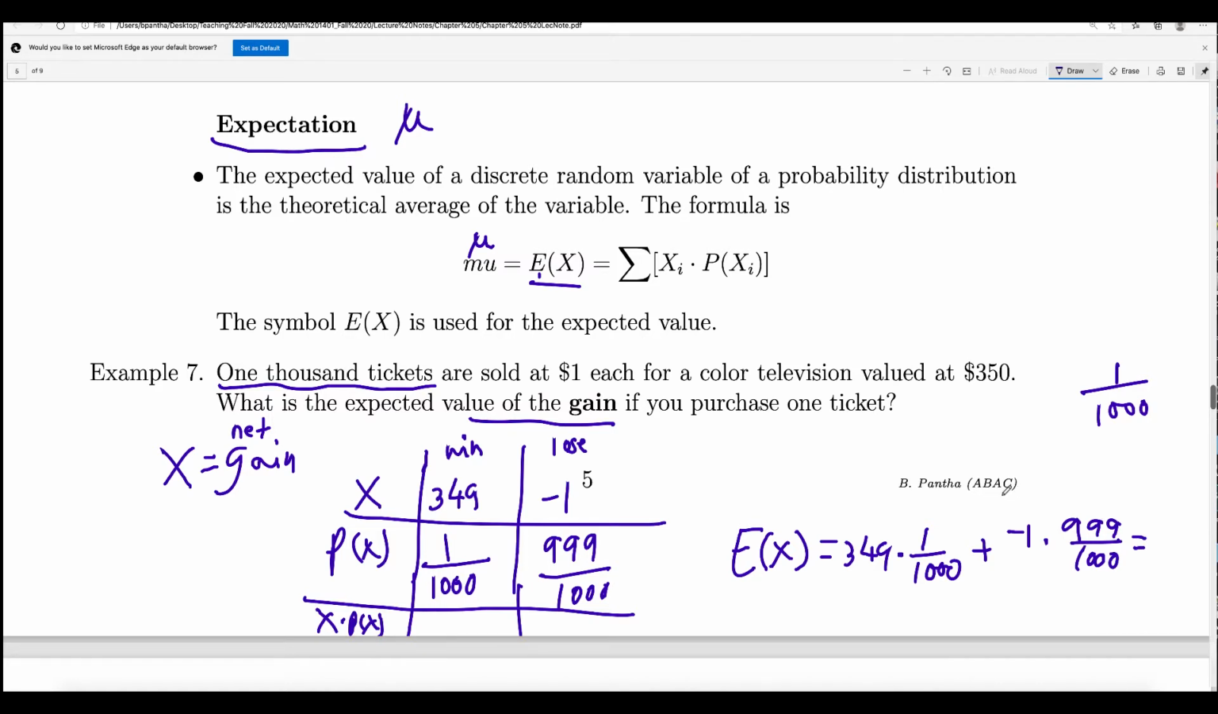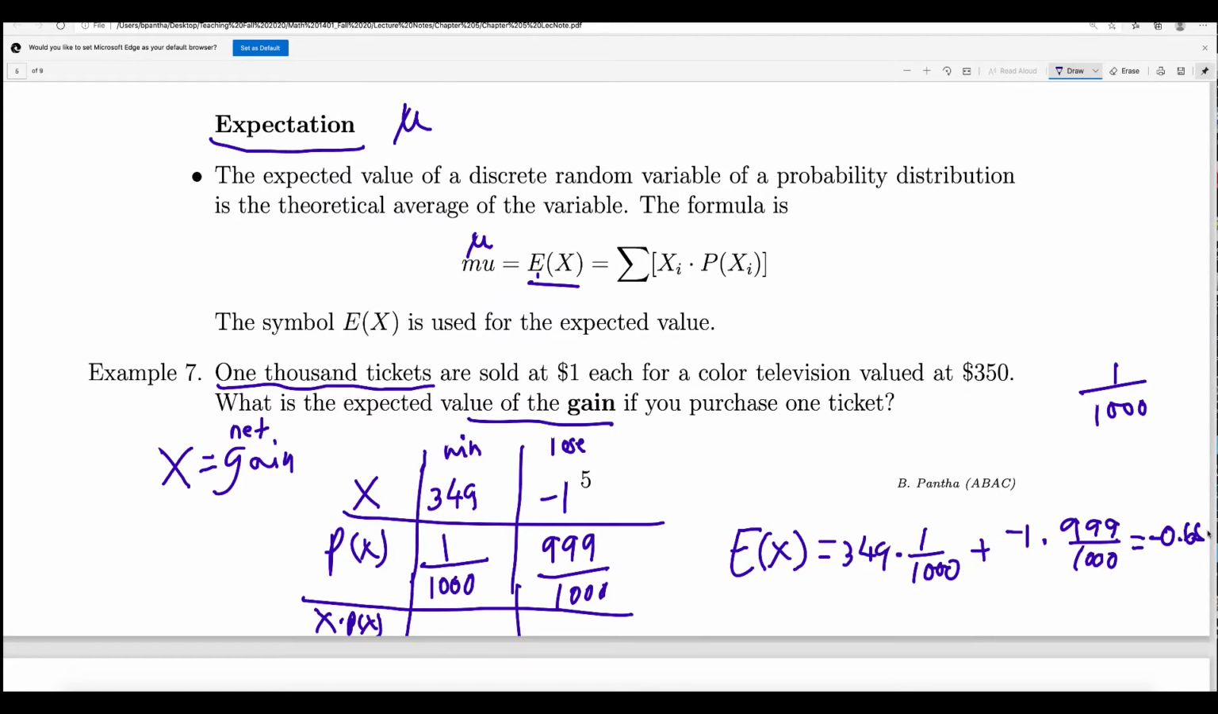You get -0.65. -0.65 means the gain is negative, which means you will lose this game. You should not play this because it is not in favor of you. So you should not play this game.